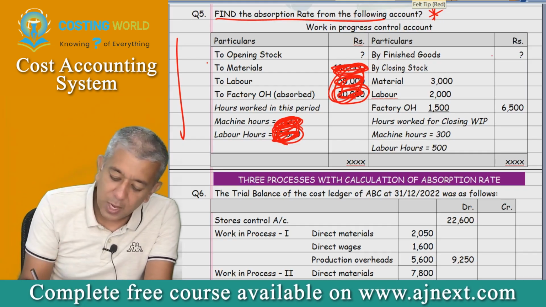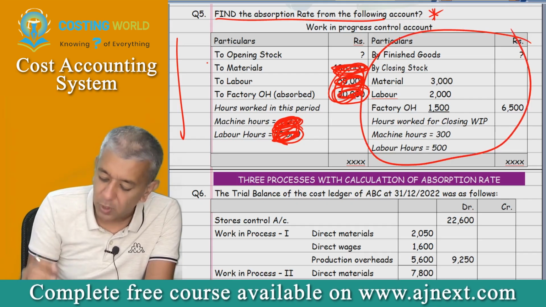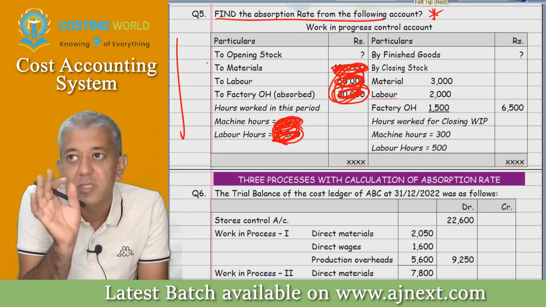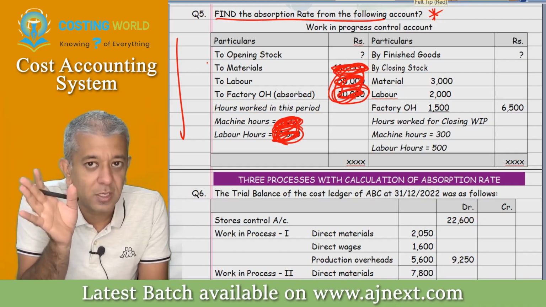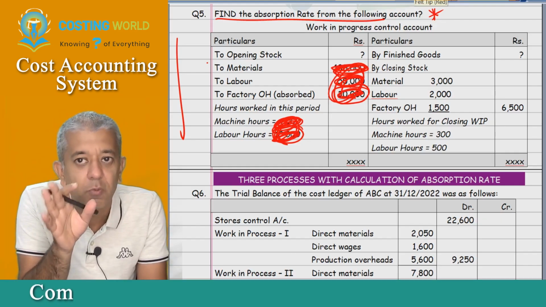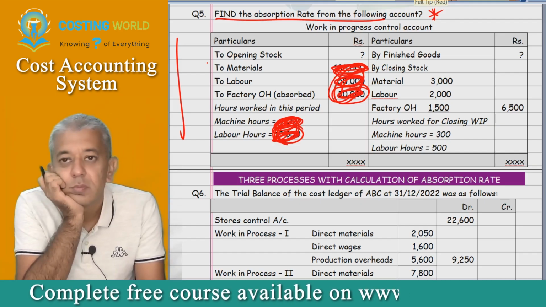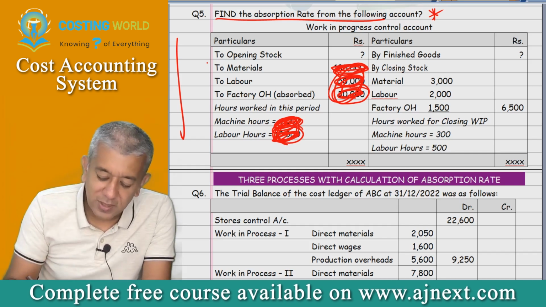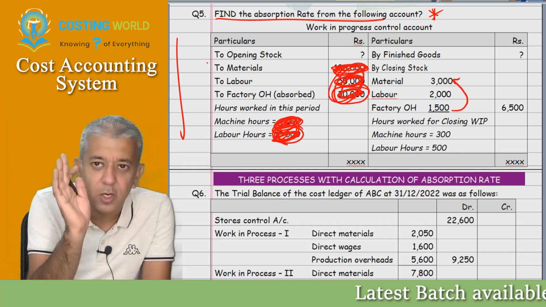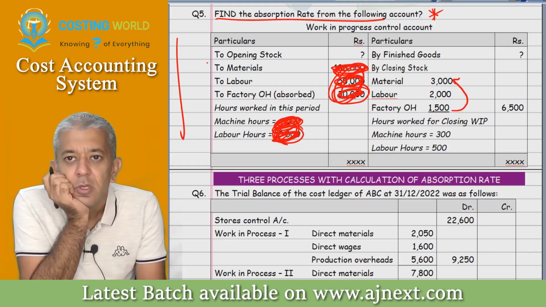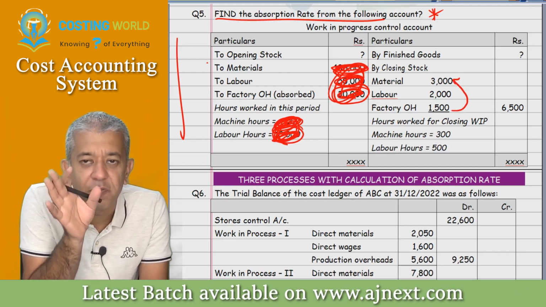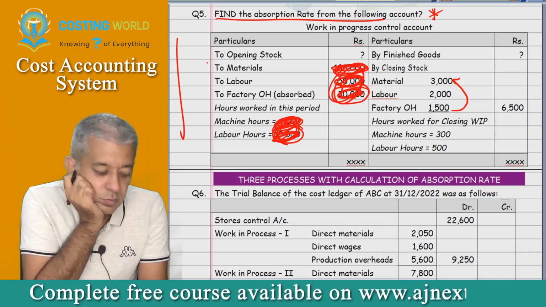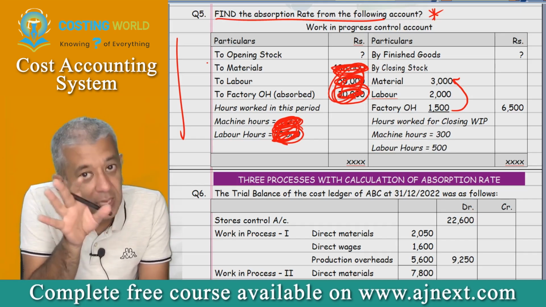Suppose I only give you the credit side, no debit side, and one particular line: the company follows the material cost method of overhead absorption. Tell me what your absorption rate will be. Beta, if it is told that it is the material cost method, factory overheads will be linked to your material cost. So your absorption rate will be 50% of material cost. Is it all okay? Yes, sir. That is what we are going to see in our next question.